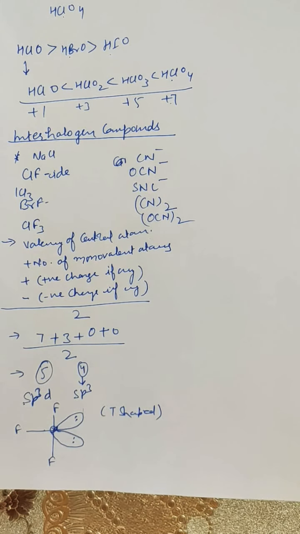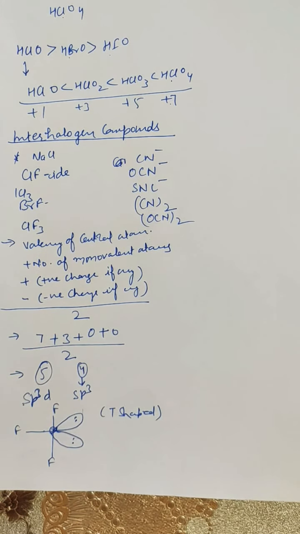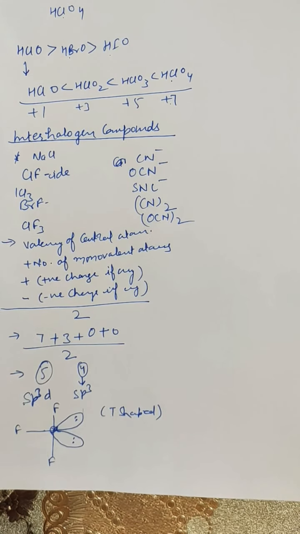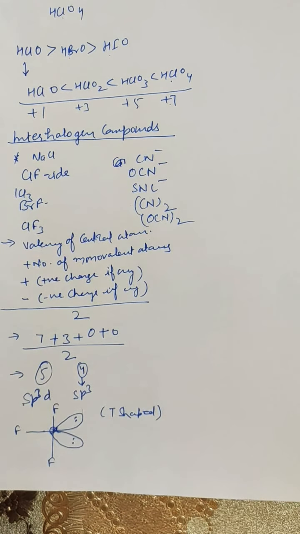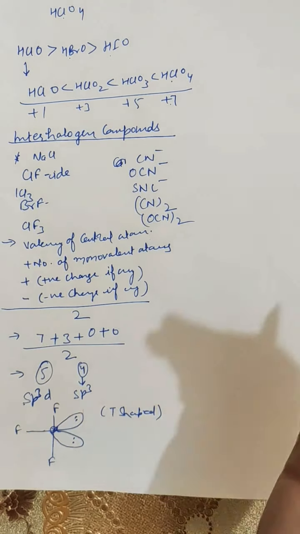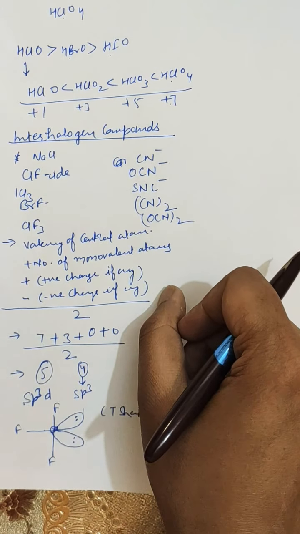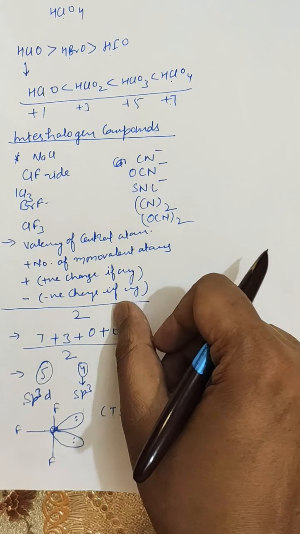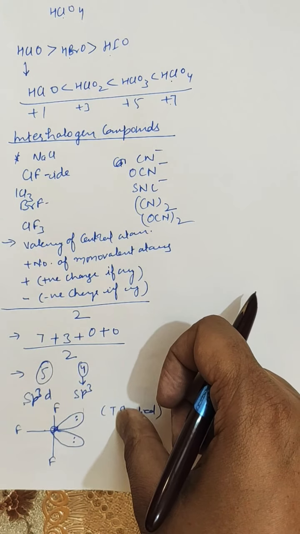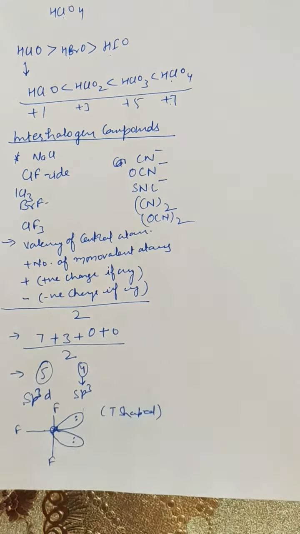So these are the pseudo halogens, and this completes your chapter. There are lots of reactions, so let me repeat again. You are not supposed to go through all the reactions. You have to just study the pattern or trend, and if you want to draw the structure of any of the given compounds, just try to learn this formula through different examples and derive the hybridization, and that hybridization will tell you about the structure of the molecule.